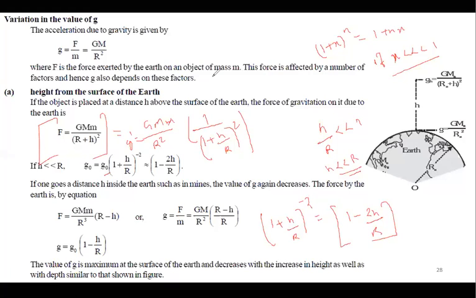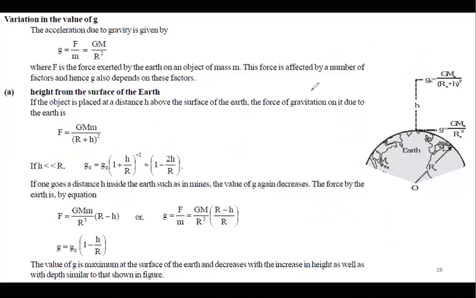Very good. Now, this is about height. When we talk about depth, think about it. The same thing will happen. F = G M M by R minus H whole square.